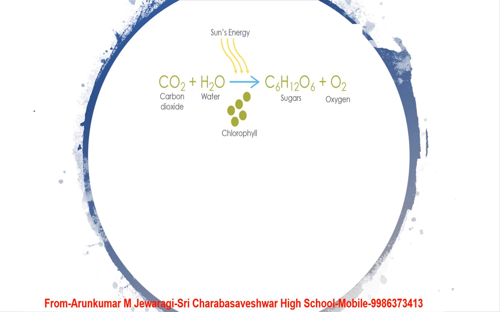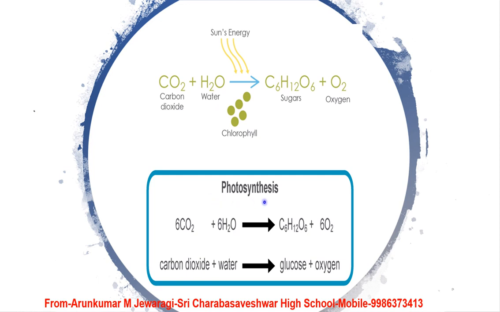Photosynthesis can be represented with a chemical equation. Here you can observe 6 molecules of carbon dioxide and 6 molecules of water combining together, utilizing solar energy in the presence of chlorophyll of the leaves, and they convert into carbohydrate, that is glucose, plus oxygen, and some amount of water is also released. This is the symbolic representation of the photosynthesis process. Okay students.